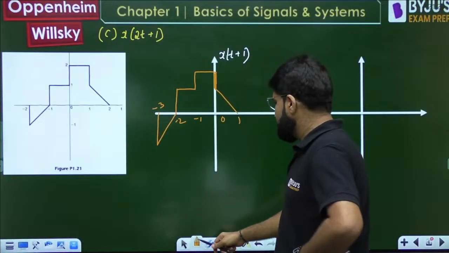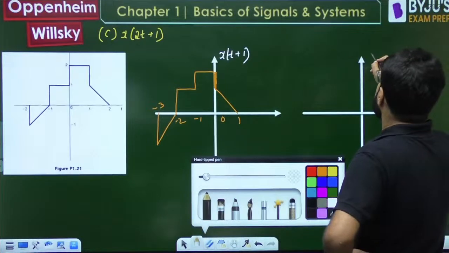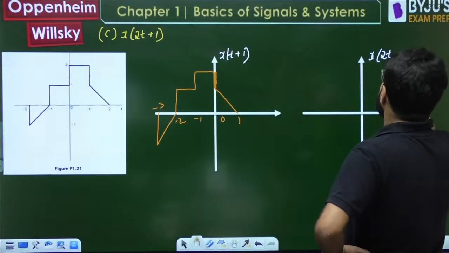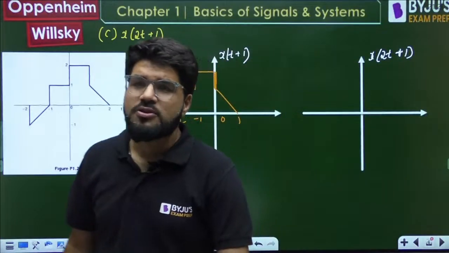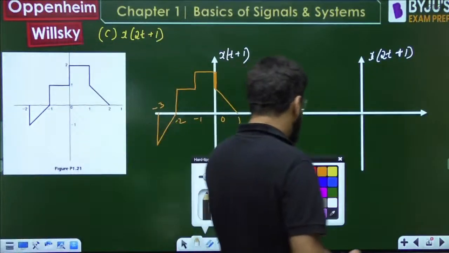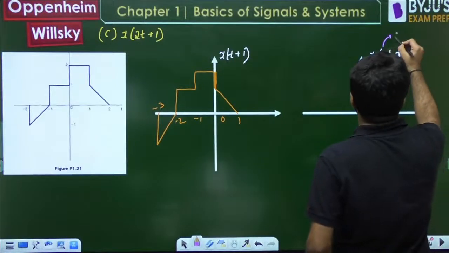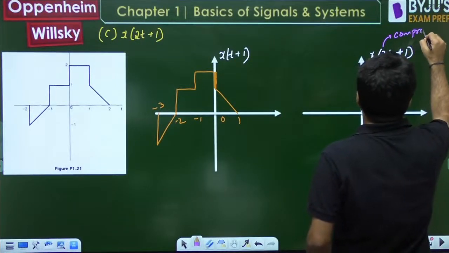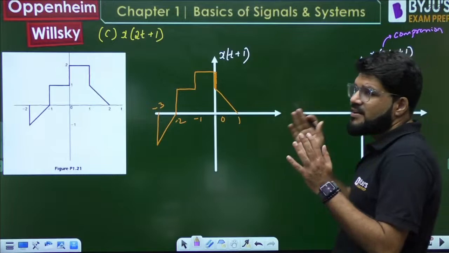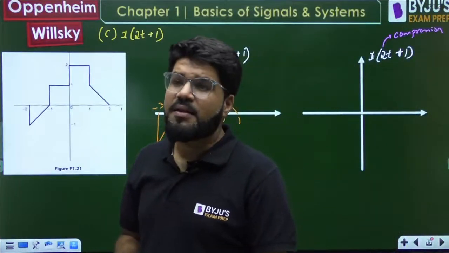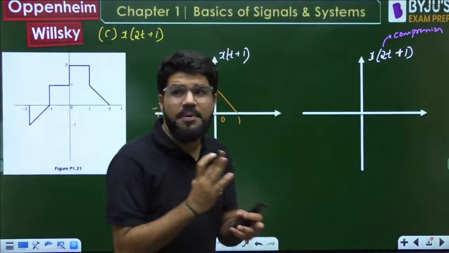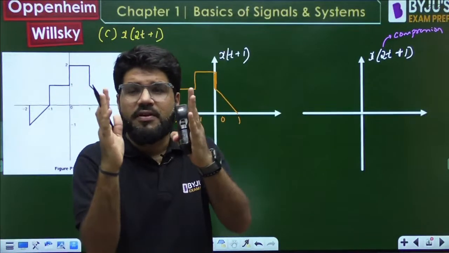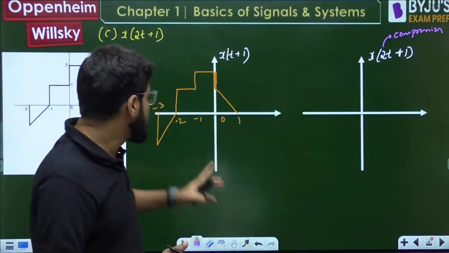Now, next step, I want x of 2t plus 1. Now I will sketch x of 2t. Now dear, whenever t is replaced by 2t, that represents compression. Whenever your scaling factor is greater than 1, it always represents compression. So you have to compress. Compress means shorten the waveform in the time axis, divide all the values of time by 2.